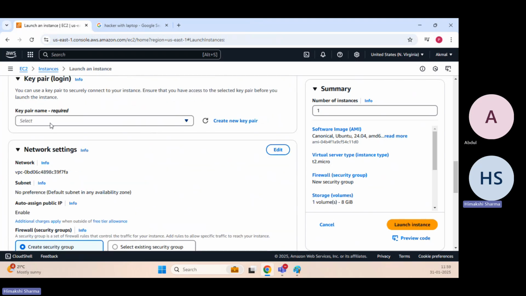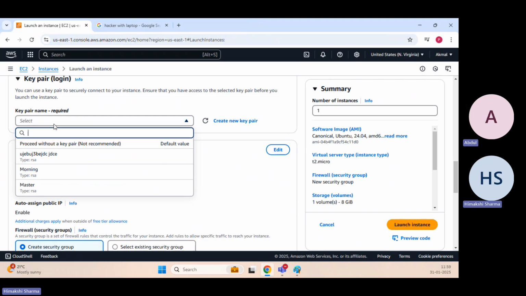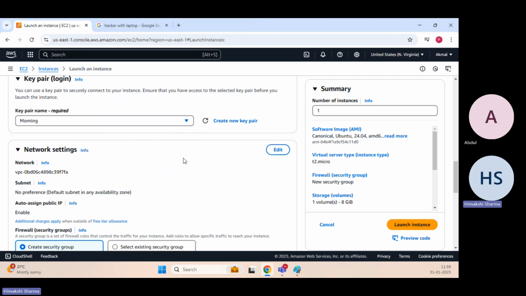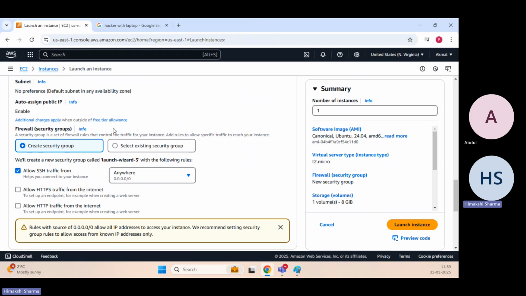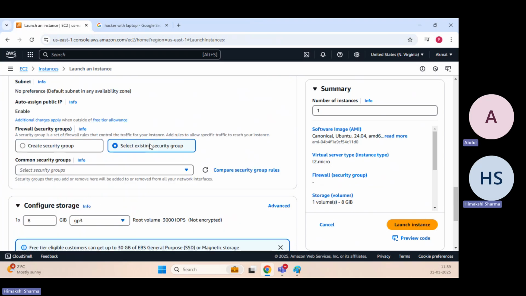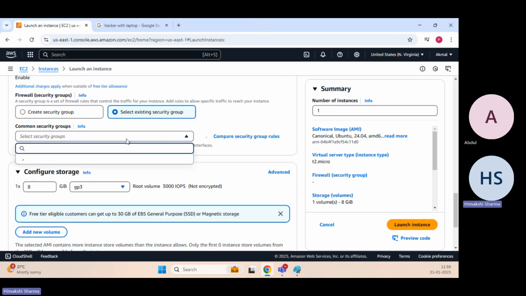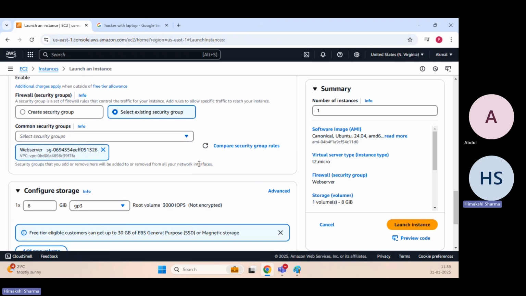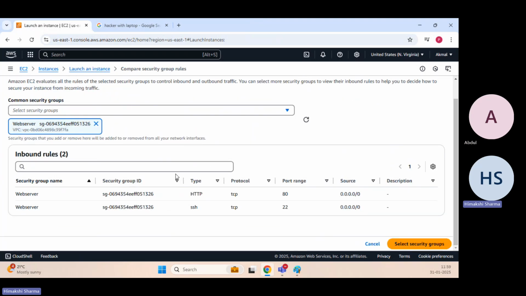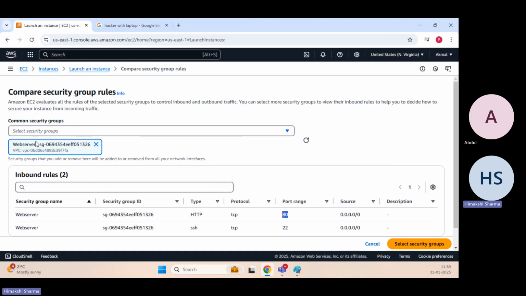Okay, t2.micro. Key pair name we'll be using: the key pair named morning that we created yesterday, so the same key pair we will be using. If I go to the network settings, existing security groups I will be using. I will select web server, and if I want to see the security group rules, I can click on this and I will be able to see port 80.